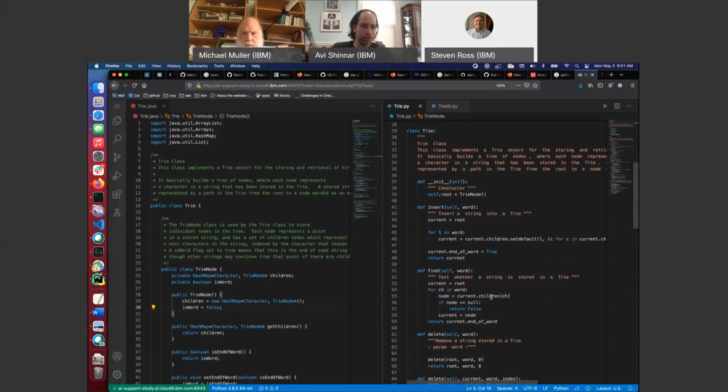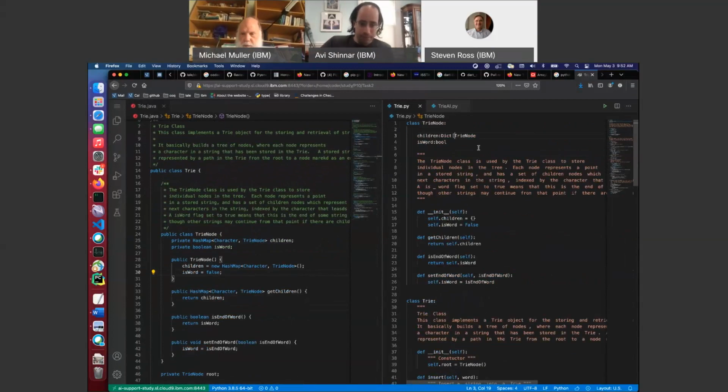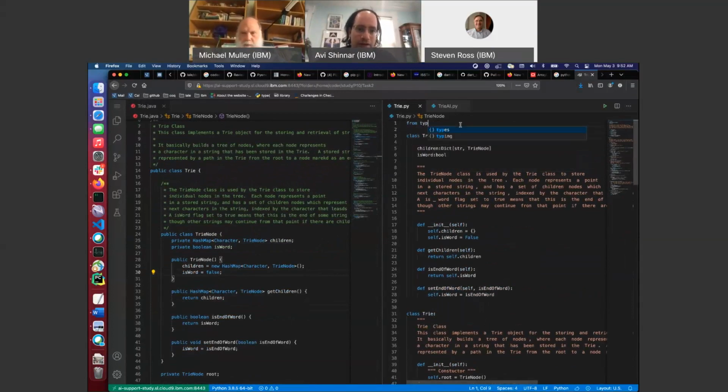So it's treating children, okay, as a map from char. Will that work? It'd be nice if it translated types too, just saying. So this is going to be a dictionary from, right now, I'll assume strings. I don't need to type the types in here, but I need to figure out what the types are.